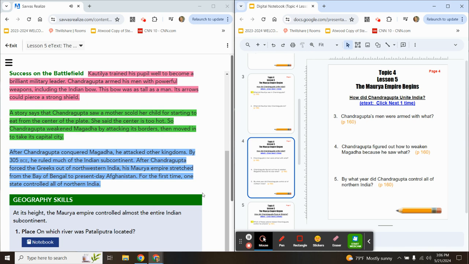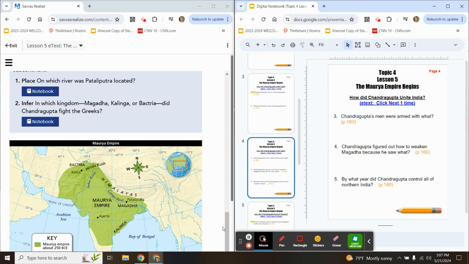After Chandragupta forced the Greeks out of northwestern India, his Maurya Empire stretched from the Bay of Bengal to present-day Afghanistan. For the first time, one state controlled all of northern India. By what year did Chandragupta control all of northern India? That answer is in this blue highlighted paragraph.